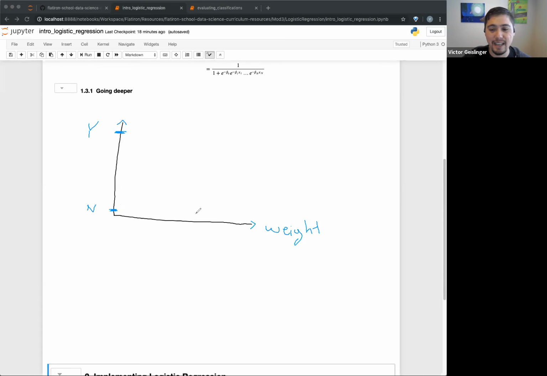So in this case, if we had a weight, when they're under this weight, they don't have heart disease. They don't have heart disease. This person does have heart disease up here. When they're at higher weights, almost all of them have heart disease. Maybe you have something like this. Okay, so you can kind of see this is a general idea.